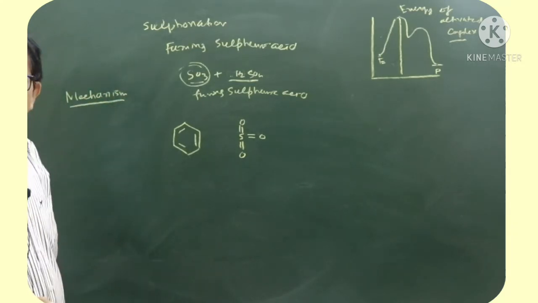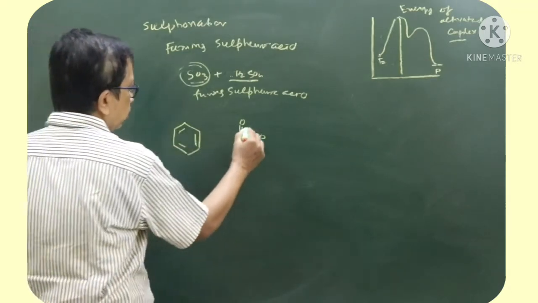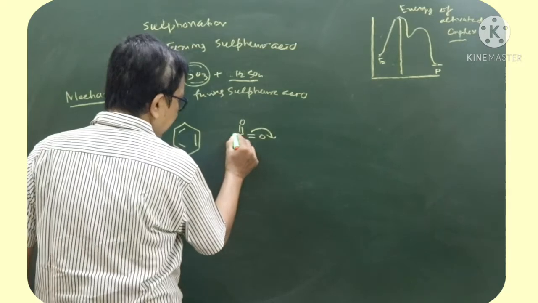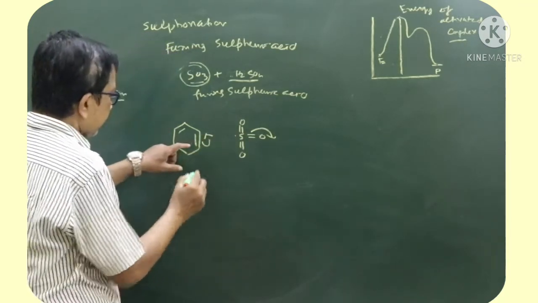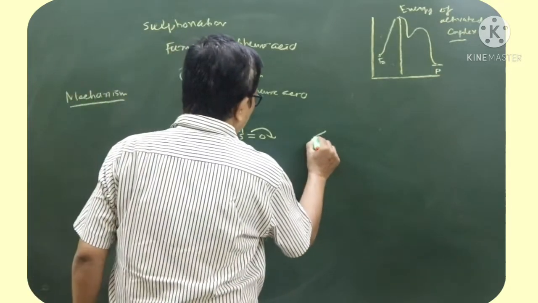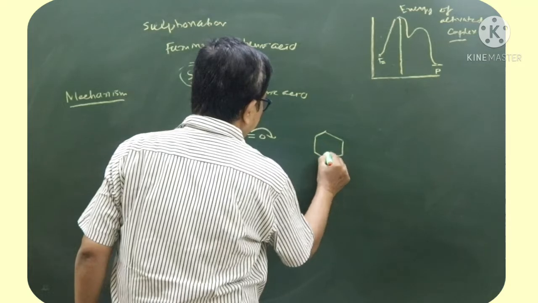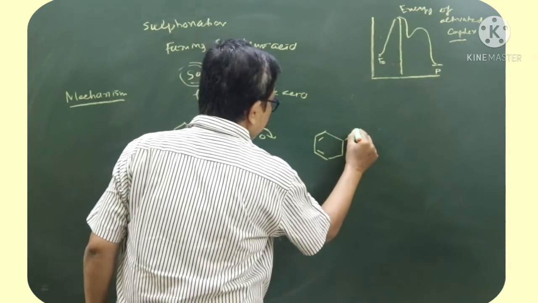Between S and O, which is more electronegative? Obviously oxygen. So this will move this way, and this sulfur carries positive charge. If the double bond moves this way, this carbon will be negatively charged and will attack the sulfur, forming this as an intermediate.